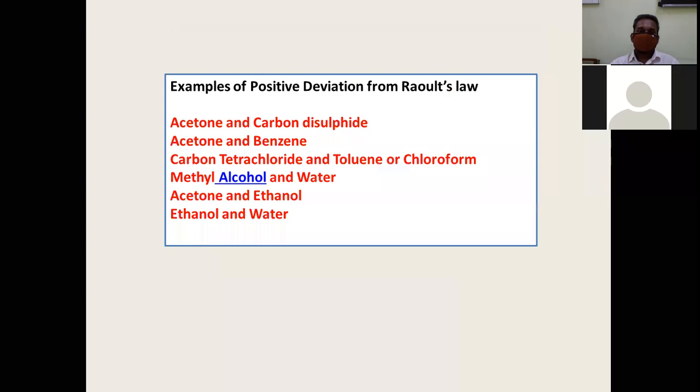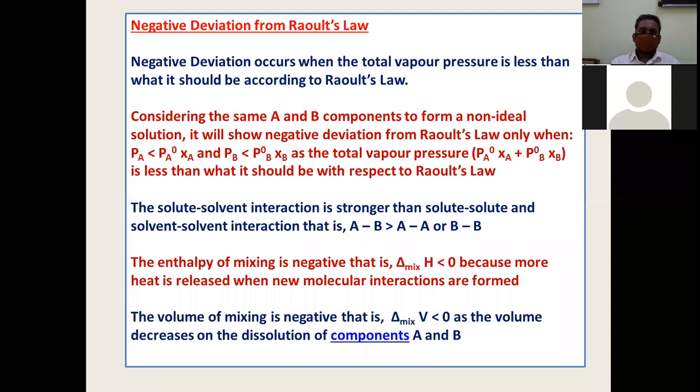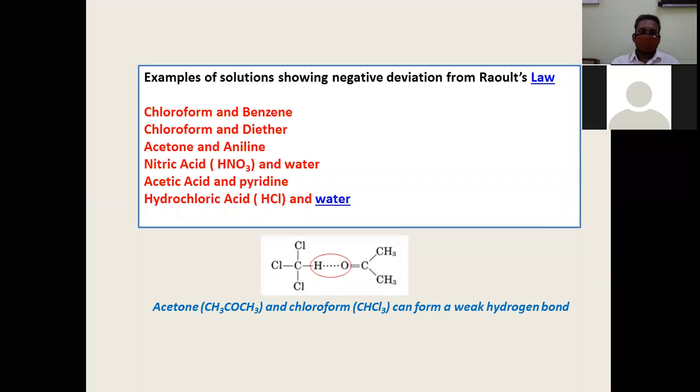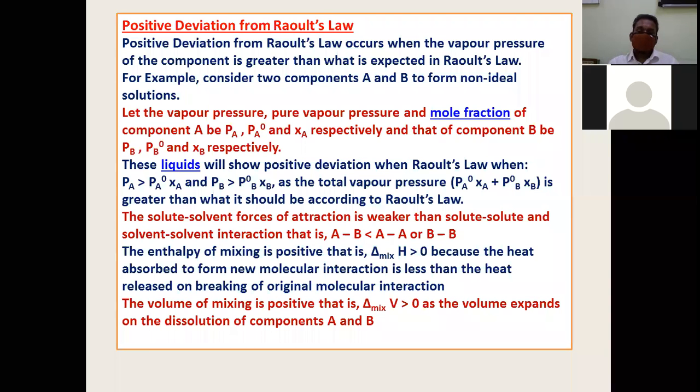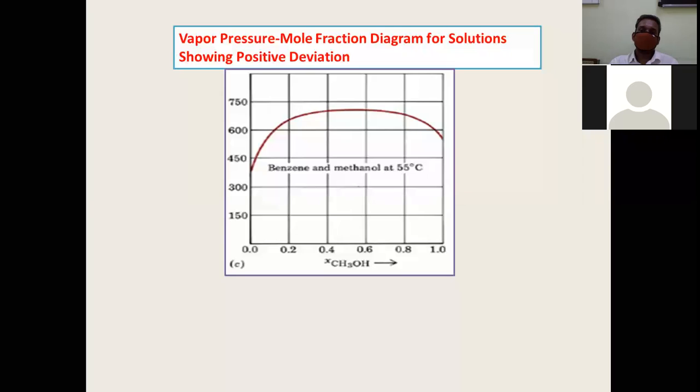Now, there are examples for solutions which show positive deviation from Raoult's law. Which are those examples? Acetone and carbon disulfide, acetone and benzene, carbon tetrachloride and chloroform, methyl alcohol and water, acetone and ethanol, ethanol and water. Now, what is the underlying mechanism for showing positive deviation? Why does the vapor pressure of the solution become greater than vapor pressure of pure liquids?